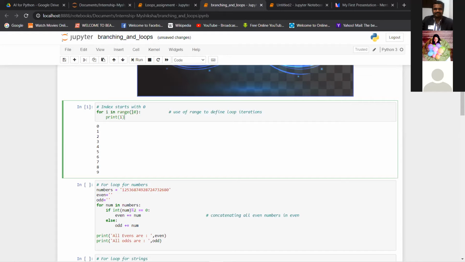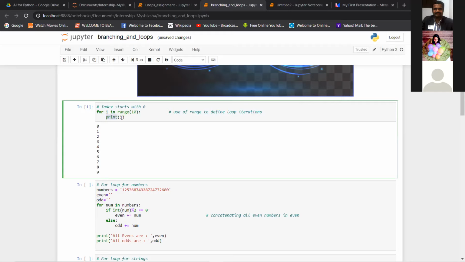If you have not given the starting limit and have only given the stop, the last point till when you want this operation to be repeated, you have given 10 here, so it will be executed 10 times. It starts with 0, so if it is starting with 0 and runs 10 times, it will end with 9.